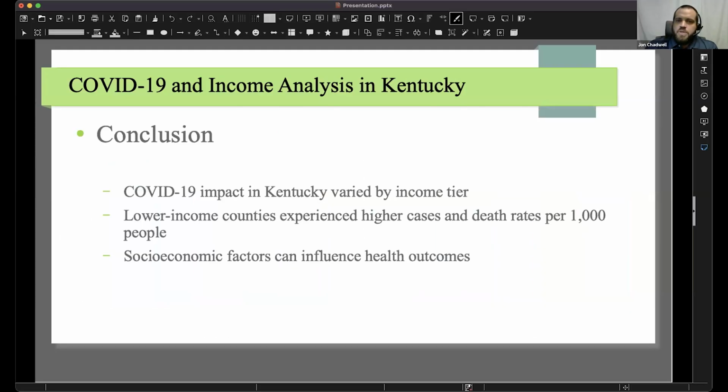So, in conclusion, when we look at Kentucky counties by income tier, there's a consistent trend. Lower income areas experienced higher COVID-19 case and death rates per 1,000 people compared to middle and high income tiers. The analysis doesn't prove income alone caused the difference, but it does show that socioeconomic conditions strongly correlate with health outcomes. Overall, the project highlights how data can uncover patterns that match what we often see in public health discussions.